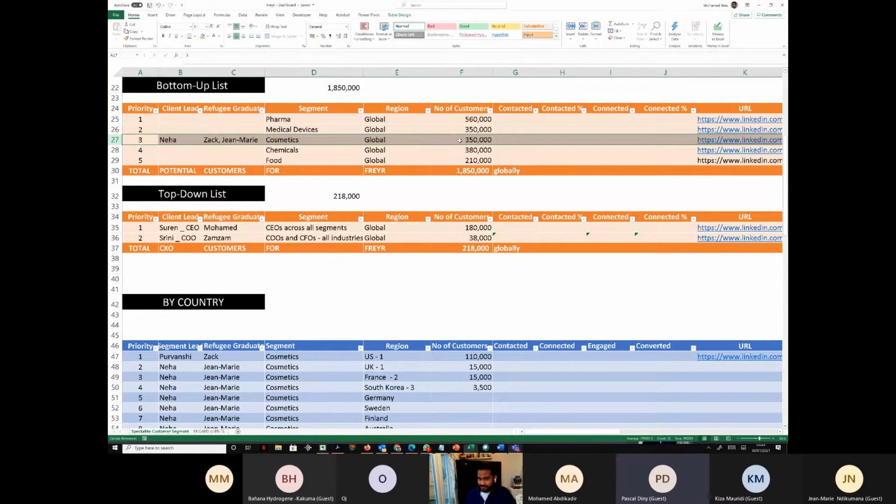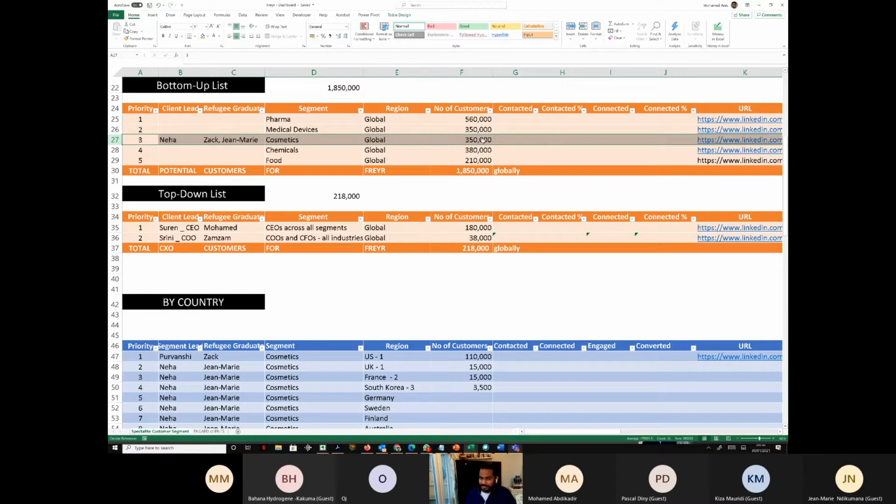So you mean you're going to divide it, like you give someone else a certain part of it? Yes. So the client has taken this particular line, the cosmetics line. I hope you guys are able to see that I've marked it out. So he's taking the 350,000 people, customers, and giving it to Zach and Jean-Marie. And because there are two of them instead of one, they will be able to finish all the 350 in 17 years, which is like a long, long time.